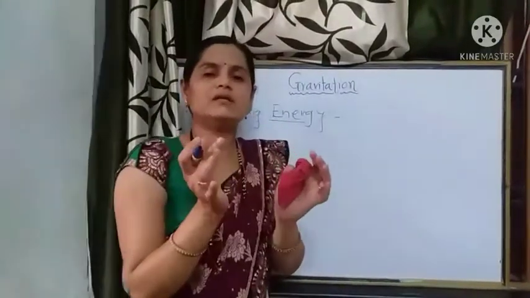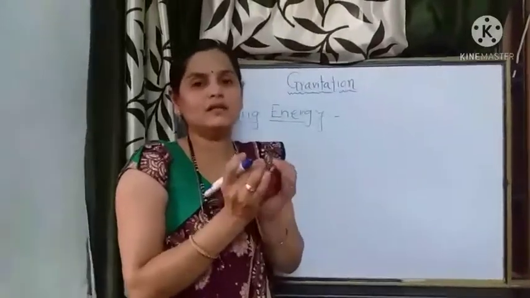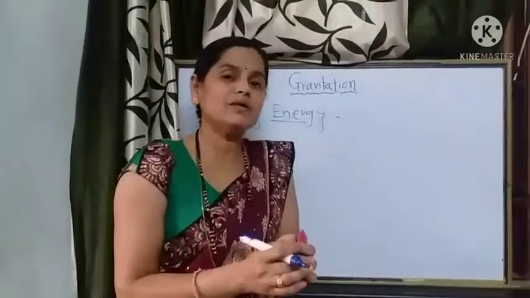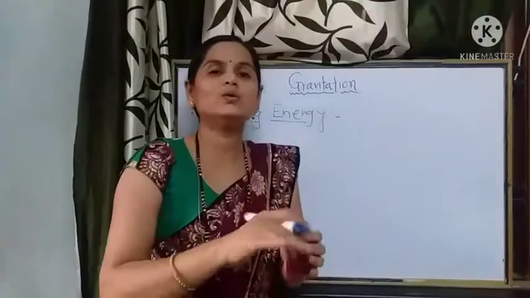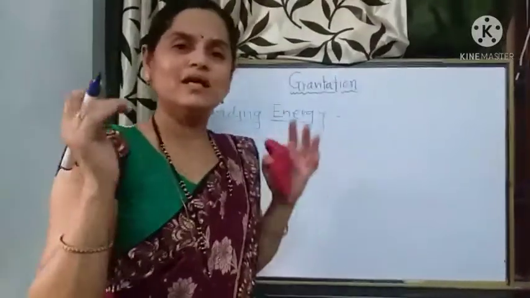Means if any object is bound to a certain thing, then this much amount of energy is to be provided so that it will escape from that object, right?